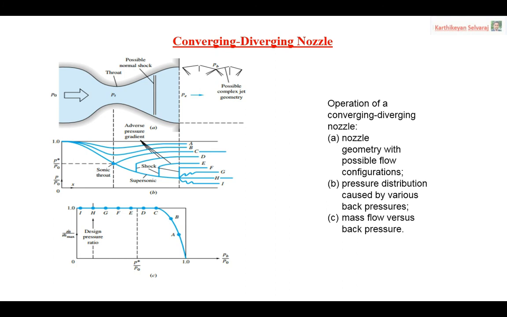Then the next point we are talking about is graph DEFG. When you're talking about graph DEFG, theoretically this type of back pressure is not possible based on the equation. So what will happen to get back the particular back pressure condition?